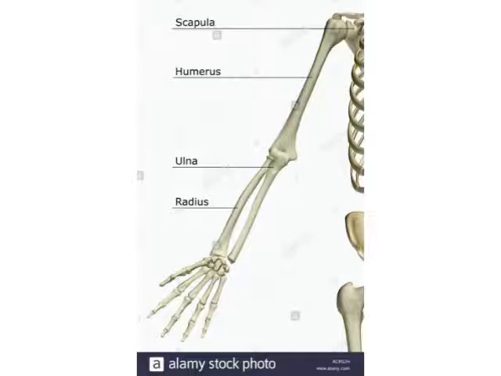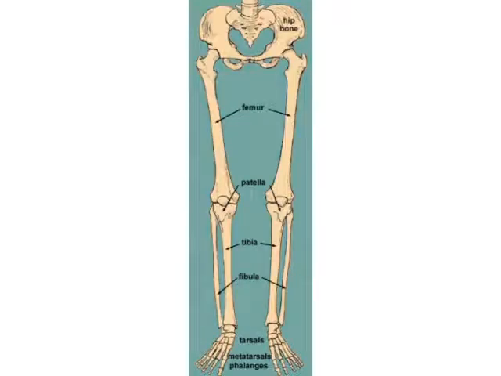Next is lower limbs. Lower limbs are legs. We have 2 legs. The lower limbs also have 2 parts, the upper leg and the lower leg. Like the arms, the upper leg is also made of a single bone called the femur or thigh bone. It is the longest bone in the human body. That is, the longest bone in the human body is the femur or the thigh bone. The lower leg is again made up of 2 bones that join the femur at the knee. And the feet are made up of a number of small bones. Okay, so this is about the limbs.